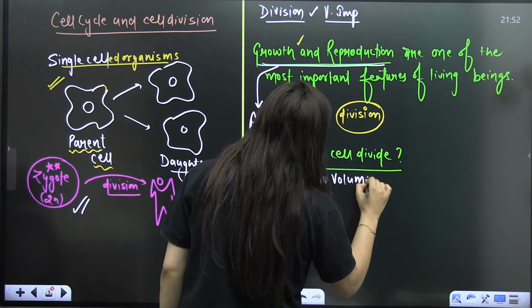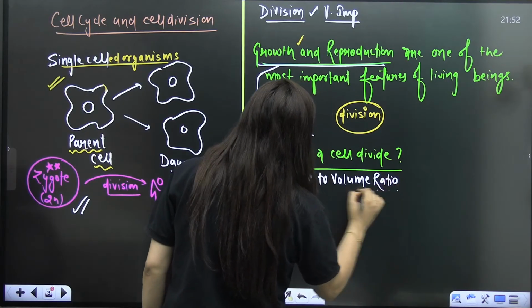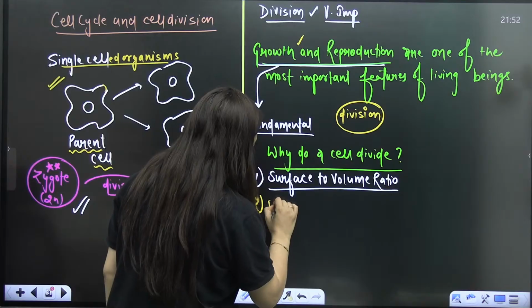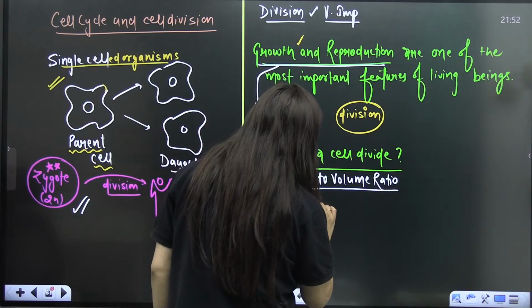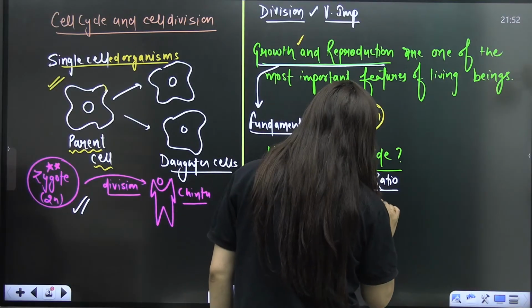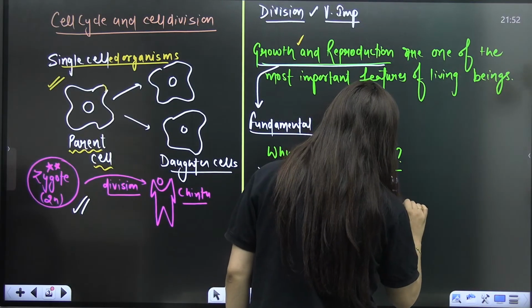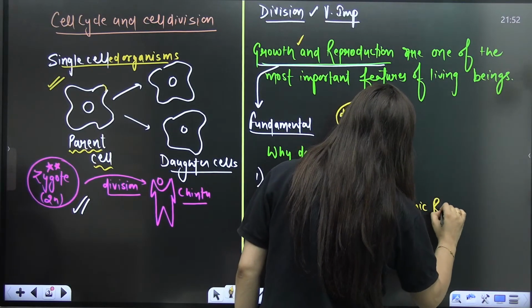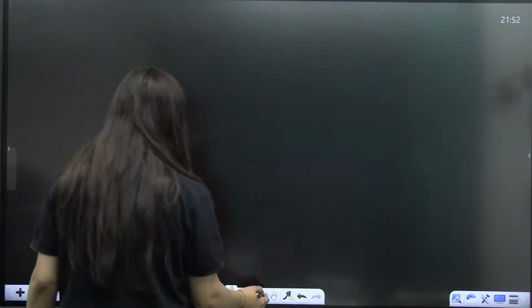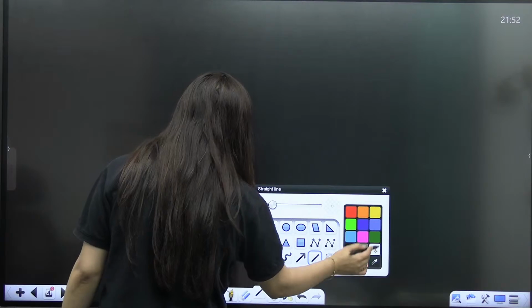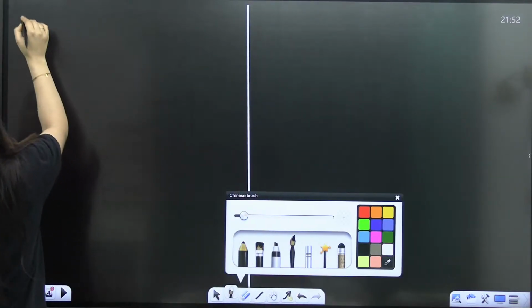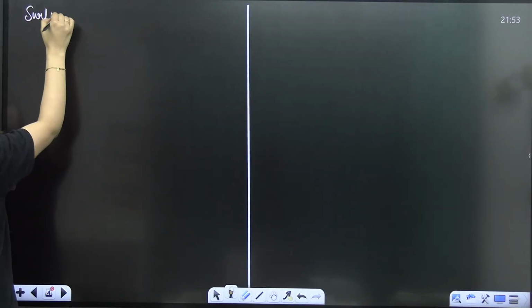The second thing we need to understand is the nucleocytoplasmic ratio, which is also known as the kernplasmic ratio. That is what we need to understand. Okay, so let's start with this surface to volume ratio.